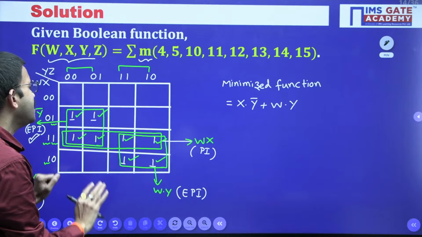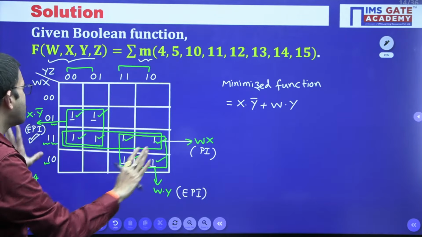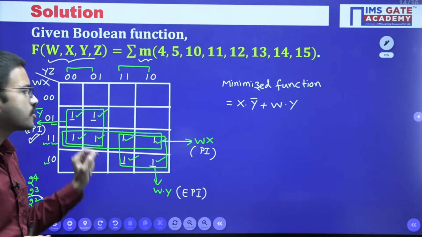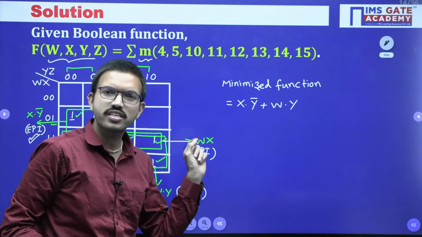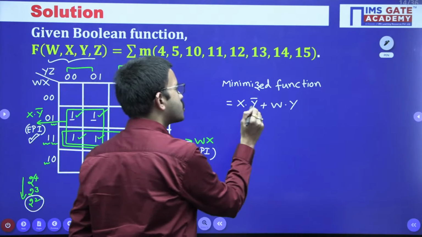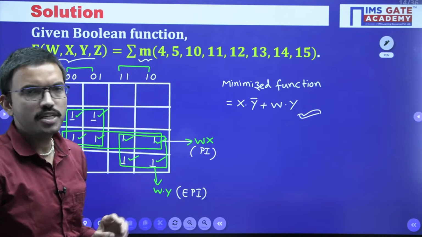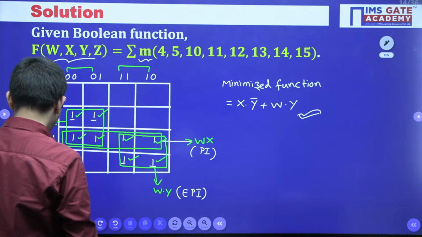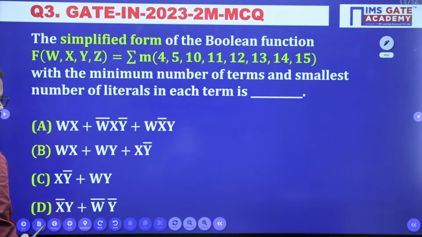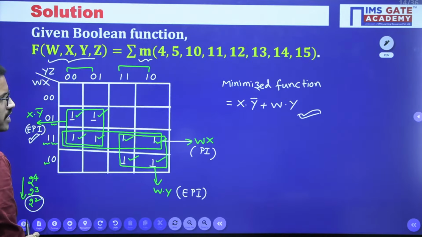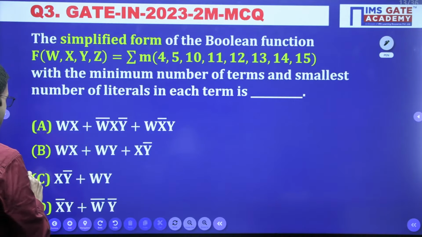And luckily all those minterms were grouped by these 2 essential prime implicants. So in this case, this particular grouping is not at all required. So the final answer for this question is this one only, x into y bar plus w into y. So now you can choose the correct option, x into y bar plus w into y. That means option C is the correct one.